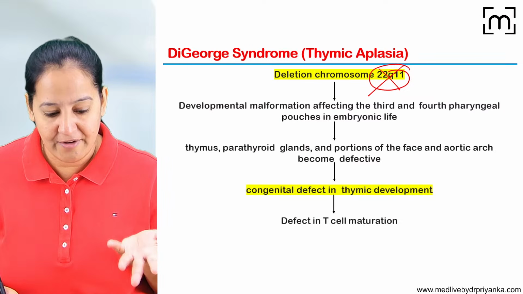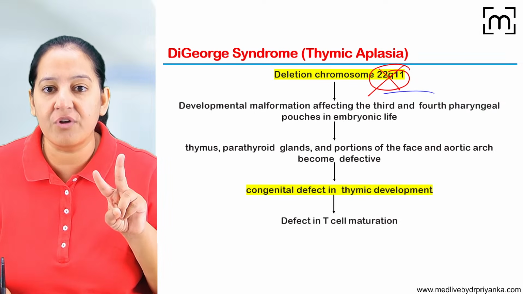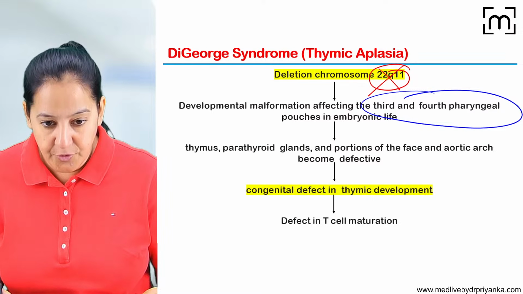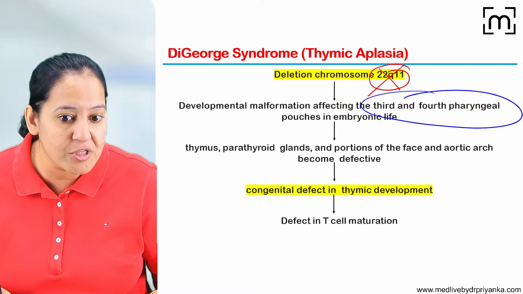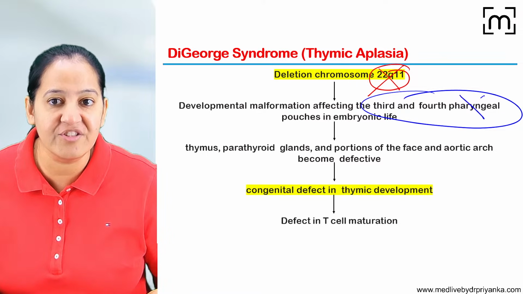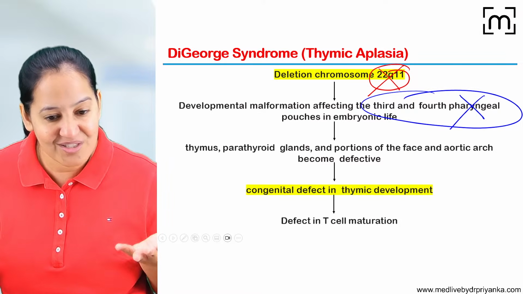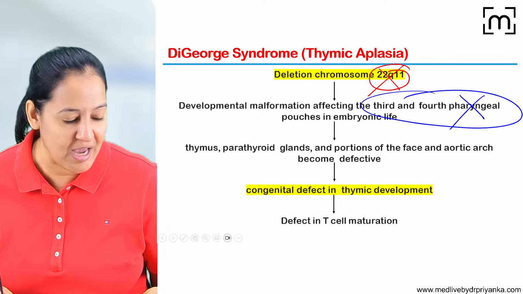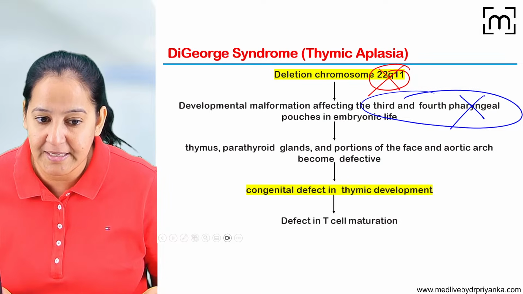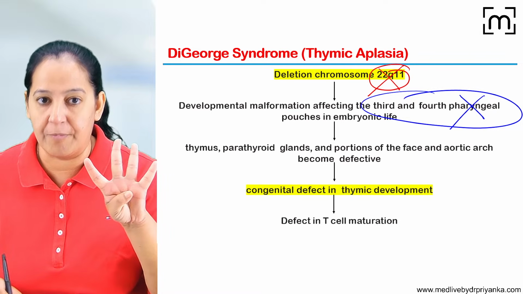So what is it required for? It is required for the synthesis of the third and fourth pharyngeal pouch. You know, pharyngeal pouches are formed during embryology. So the third and fourth pharyngeal pouches are not formed. What structures are formed from the third and fourth pharyngeal pouch? Have you read embryology in anatomy? So there are 4 structures formed.